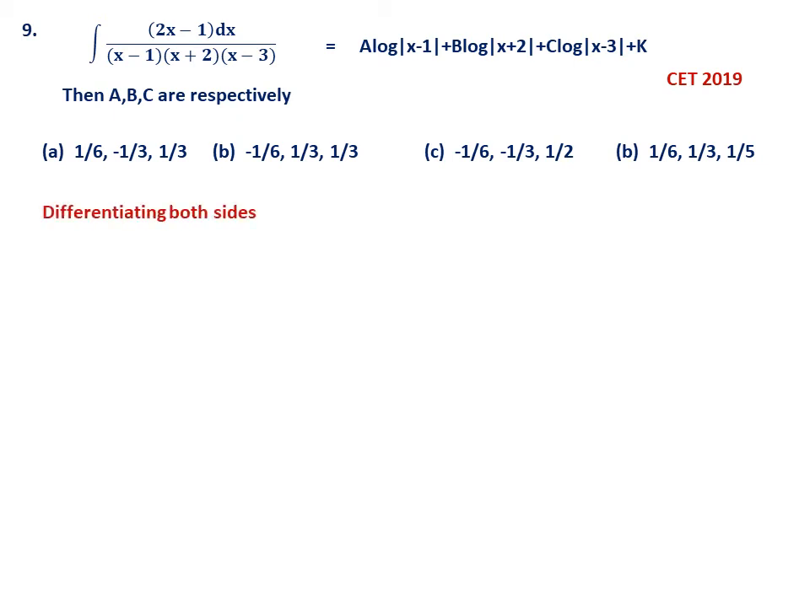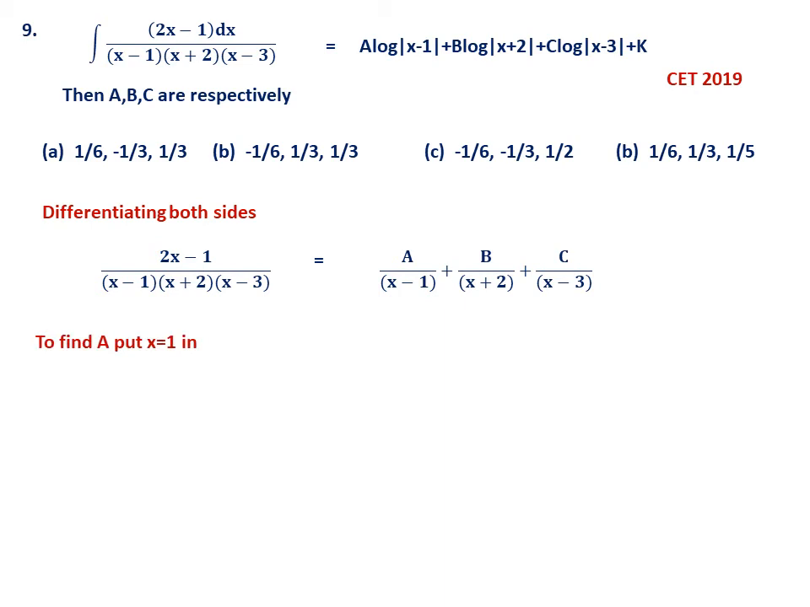Now as before, the shortcut method is to differentiate both sides, so that the left side becomes the integrand, (2x minus 1) by (x minus 1)(x plus 2)(x minus 3). The right side will be a by (x minus 1) plus b by (x plus 2) plus c by (x minus 3). So this is the trick. You can also try partial fractions, but it will be very lengthy. Now what is the trick for finding it? To find a, put x equal to 1 in this expression. Please note this step: the factor x minus 1 you have to remove in the given expression.